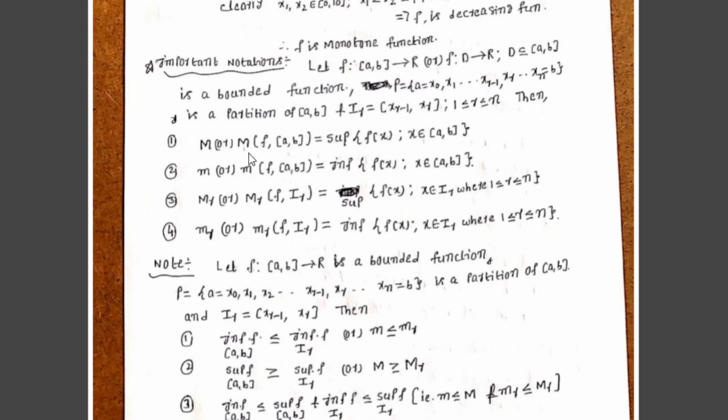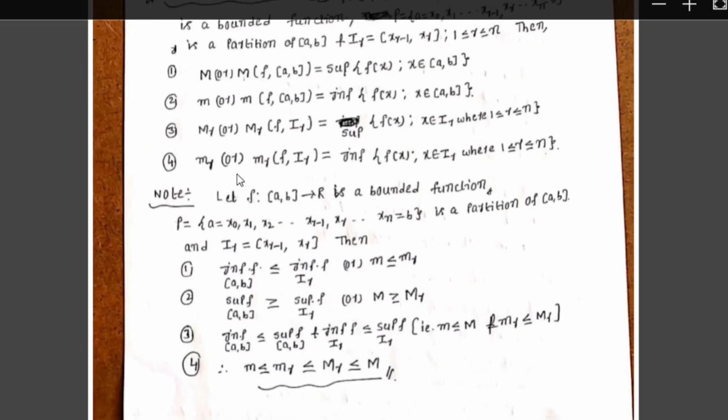That is, M of f on [a, b] equals the supremum of f(x) such that x belongs to [a, b]. That is, M of f on [a, b] equals the supremum of the range of the function f(x) such that x belongs to [a, b]. Similarly, the infimum of f(x) on [a, b] equals small m of f on [a, b], which equals the infimum of the range of the function f(x) such that x belongs to the domain [a, b].